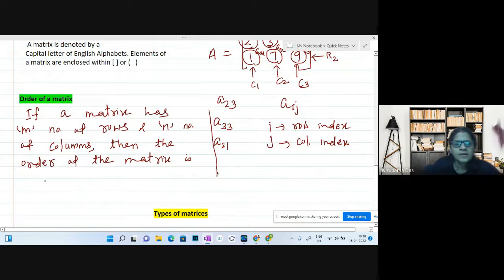Okay, is m by n, but we read it like this. It is read as m by n.